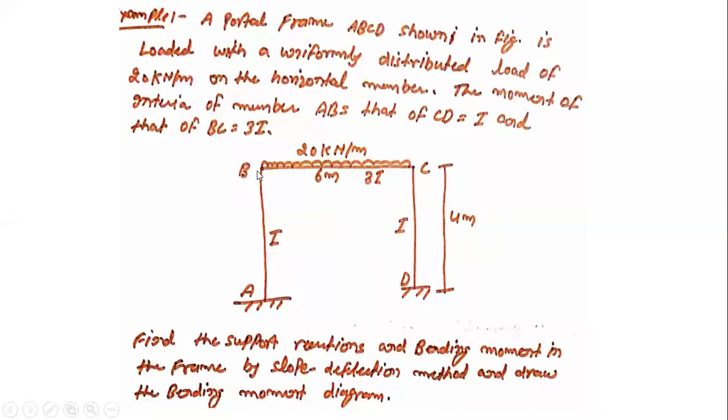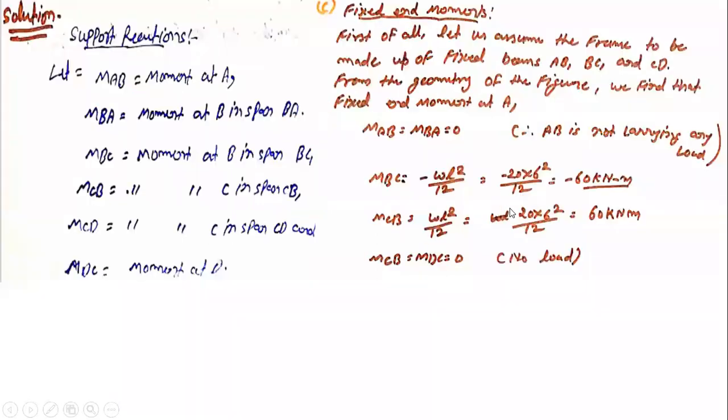But for BA, there will be no load again. So again, value coming CD again, but there is a fixed moment coming out in case of beam segment, that is FEMBC and FEMCB. That I am going to solve. Let me tell you. So MAB and MBA, because there is no load on the segment, you can write directly fixed moment at MAB and BA is equal to 0, since there is no load on the segment, fixed moment comes out to be 0. Similar for the CD and DC, both again there is no load, coming out to be 0.